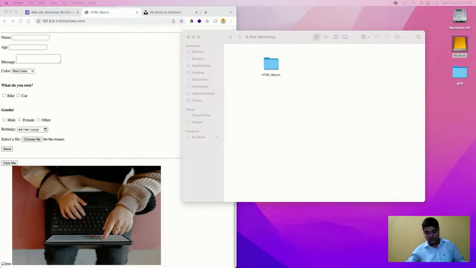So, hi all, a warm welcome to all of you on this special day of the bootcamp. I hope HTML is clear to all of you, the basics part that we have covered. In this basics part we have covered almost all the things. A very small thing may be left, I can't say, but what we have covered is very essential and needed.